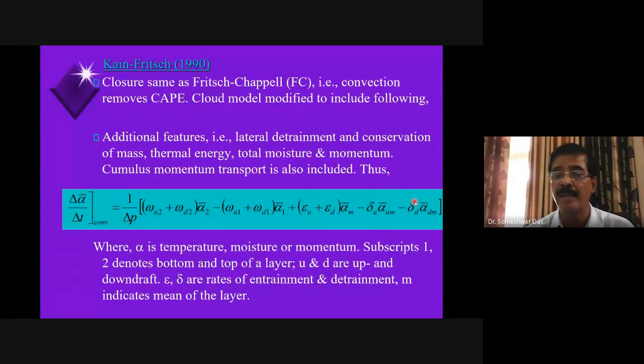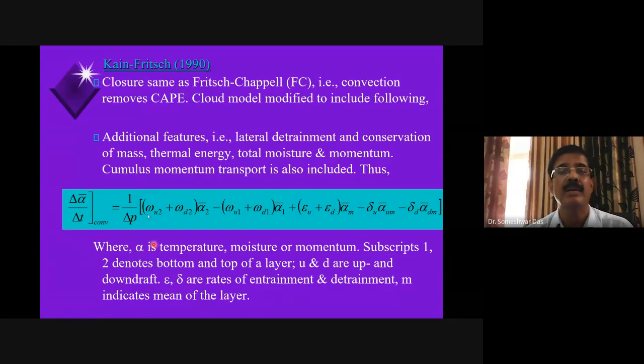Yesterday we talked about how, in convective clouds, there are entrainment and detrainment processes. There is lateral entrainment, lateral detrainment, and also cloud top detrainment. So all these effects are incorporated. For instance, this tried to include these effects in calculating the rate of change of temperature and moisture because of the convection process. Here alpha is moisture, temperature, or momentum, subscripts 1 and 2 denote the bottom and top of the layer, U and D are the updrafts and downdrafts, epsilon and delta are rates of entrainment and detrainment, and m indicates the mean of the layer.